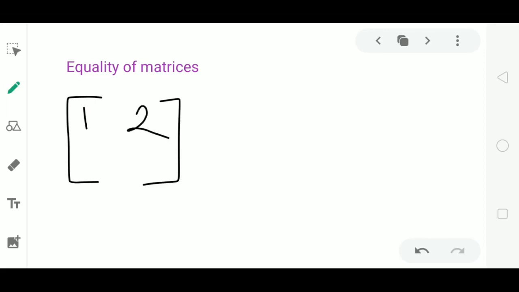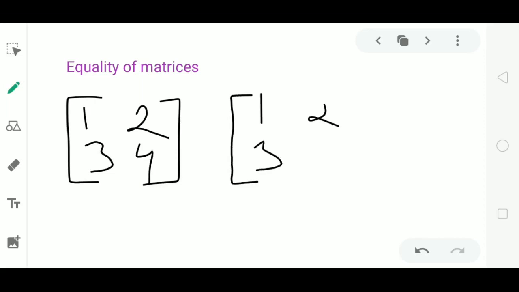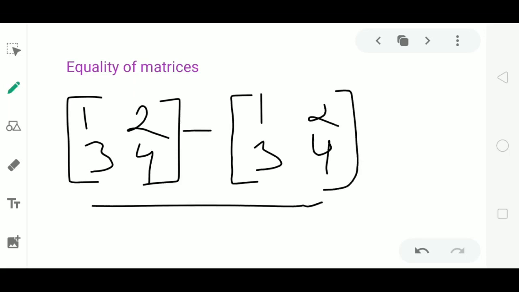Let us consider the example. A matrix having the elements 1, 2, 3, 4. If I consider another matrix with the same elements 1, 2, 3, 4, then clearly you can say these matrices are equal, as the elements in these 2 matrices are same and also they have similar number of rows and columns.